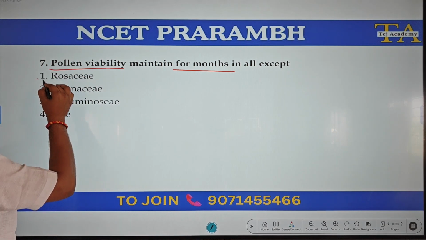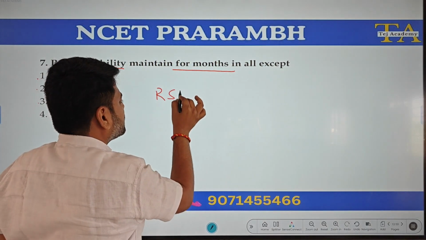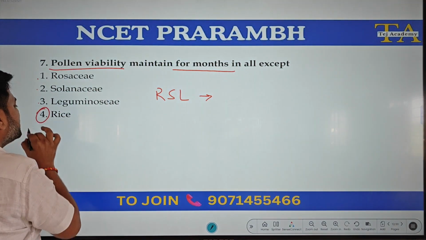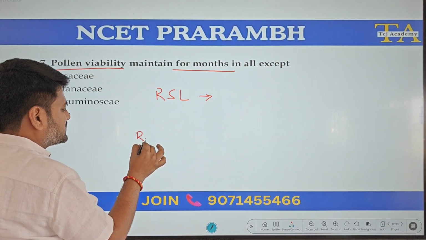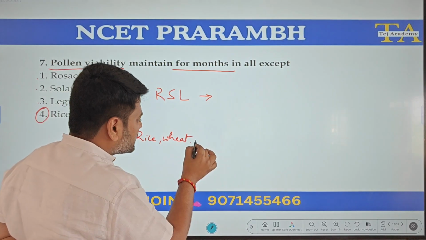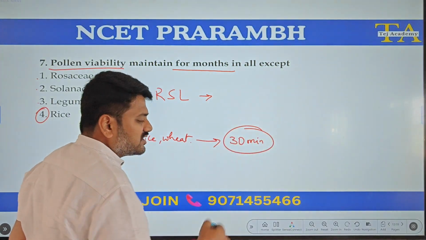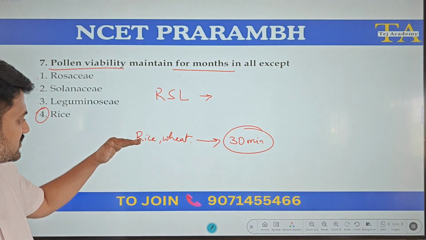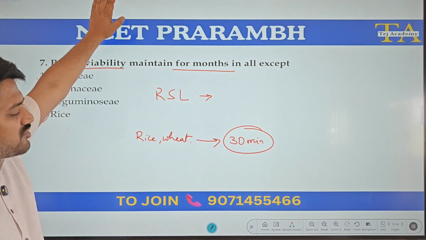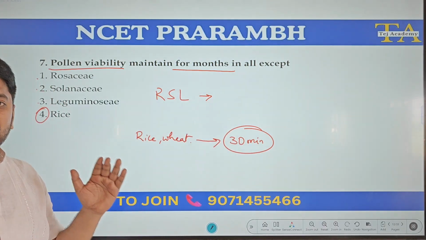Family Rosaceae, Solanaceae and Leguminaceae, or RSL, they maintain more than months. Whereas rice and wheat, Poaceae, usually grass families, their viability will be lesser than 30 minutes. They lose the viability within 30 minutes. So remember this, RSL basically more than months, whereas rice and wheat maintain pollen viability less than 30 minutes.